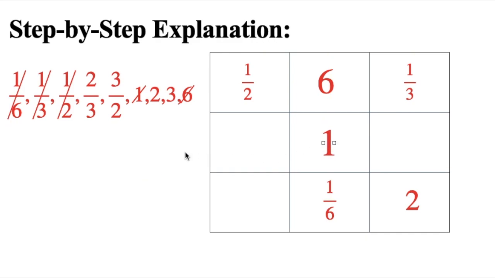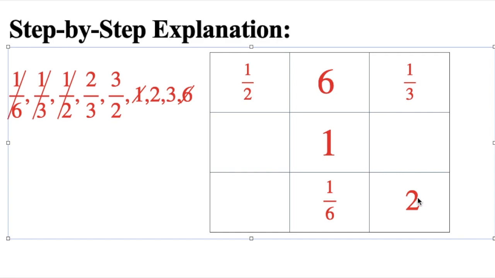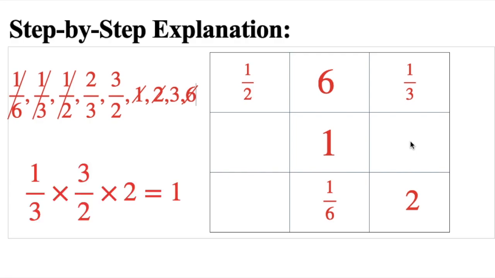Now the third column. Here we have 1 by 3 and 2, so we have to plug in 3 by 2 so that when we multiply these numbers we get 1. So 3 by 2 goes here and their product is 1.